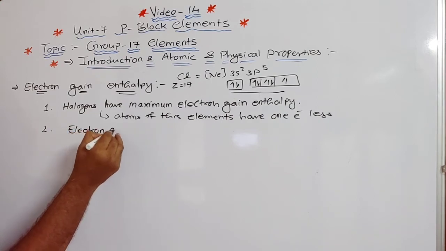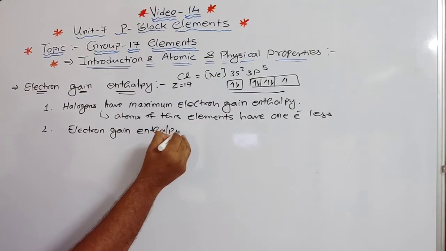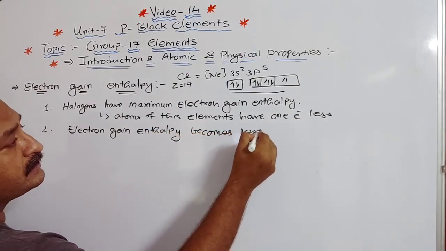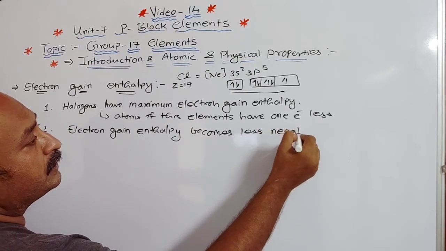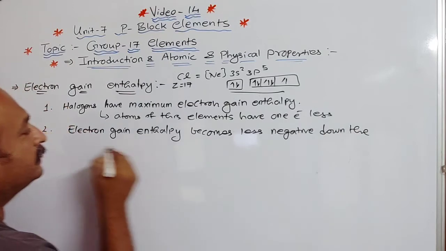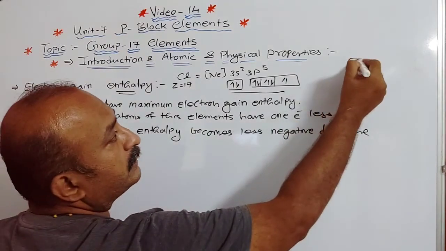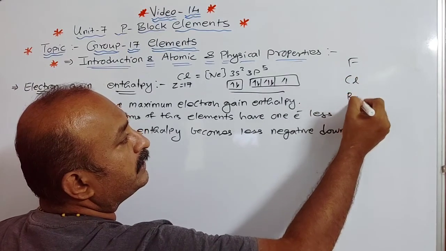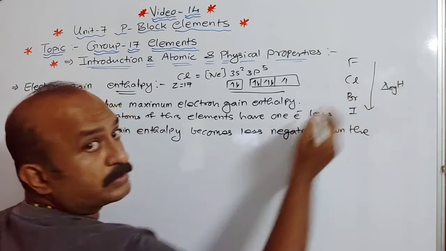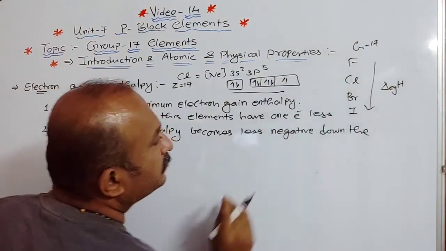Electron gain enthalpy becomes less negative down the group. Now when we say down the group, it means fluorine, chlorine, bromine and iodine. Electron gain enthalpy, delta EGH, what we call, right? So electron gain enthalpy decreases down the group.